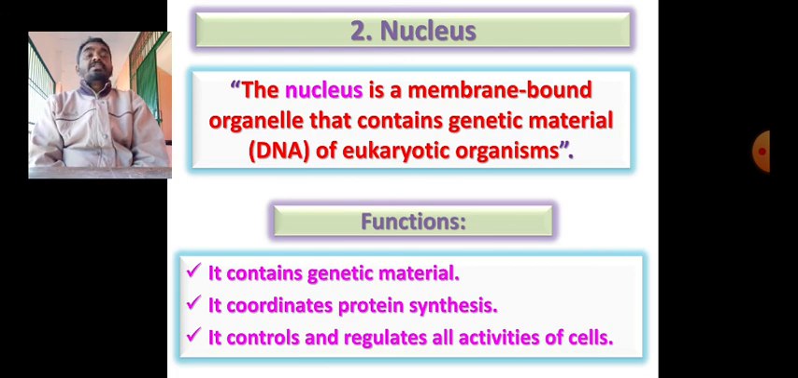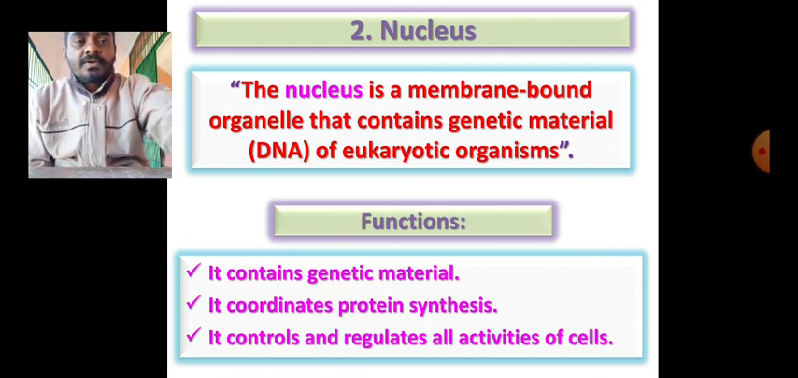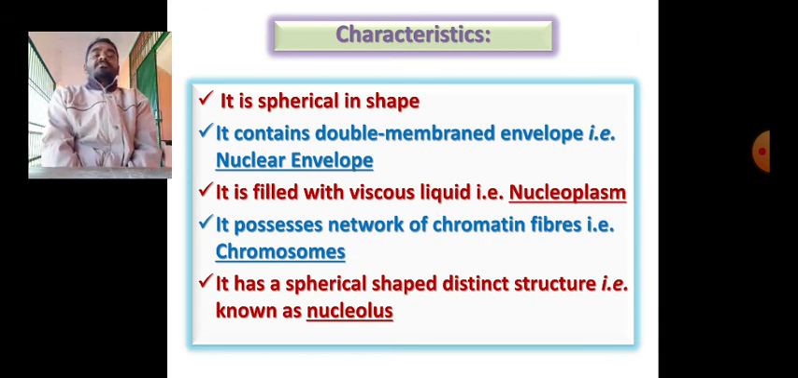That is the reason the nucleus is nicknamed the brain of the cell. Remember this word, the brain of the cell. So the nucleus is the brain of the cell because it controls and regulates all activities of the cell. So what are the basic characteristics of the nucleus?